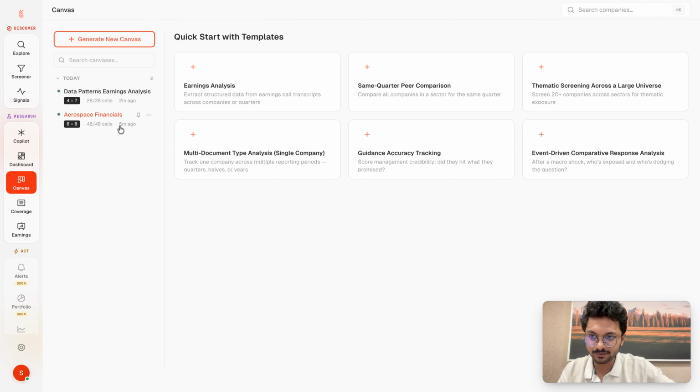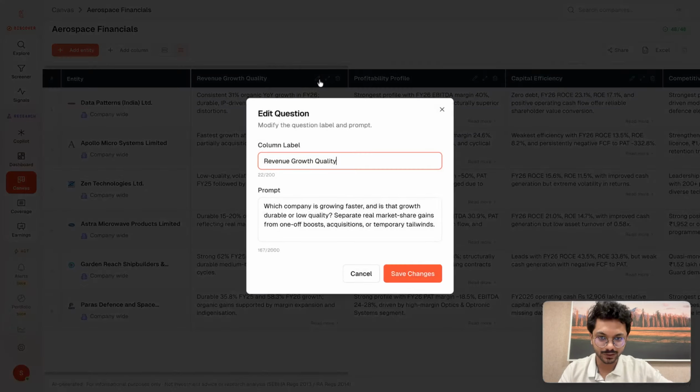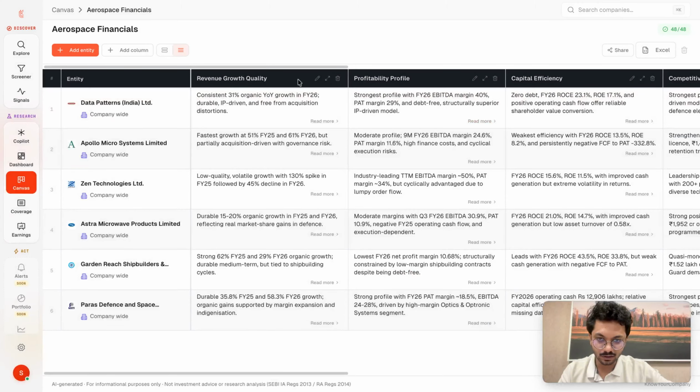The very first one that we will see is in the aerospace and defense industry. Basically, what we are getting here is that every row represents a company, and every column represents a question that has been answered across the set of companies and given to you in a distilled format for your review. Let's say for revenue growth quality, I want to understand what data patterns is up to.